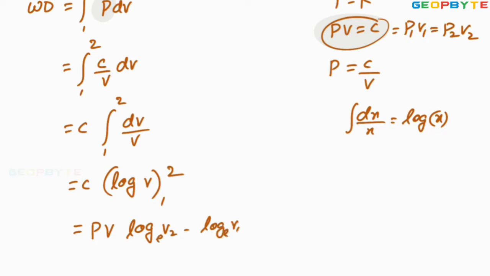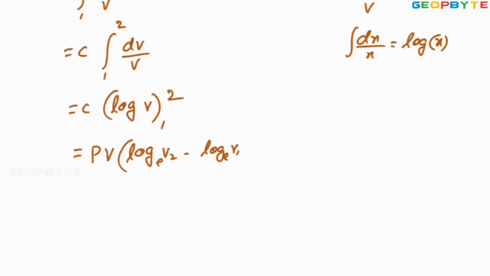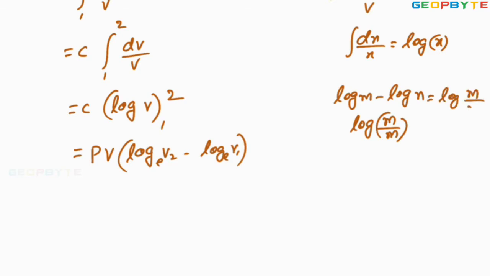This is base e. That value is looking like log m minus log n. Log m minus log n equals log m by n. It is equal to log m by n, not log n by m. We should be very careful, right?